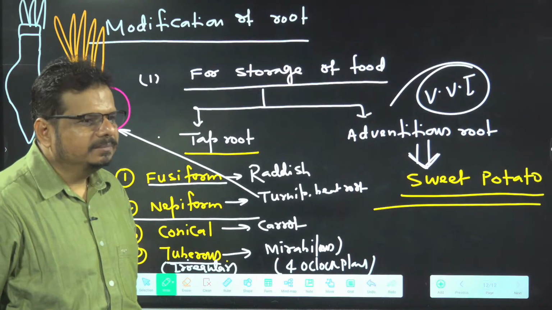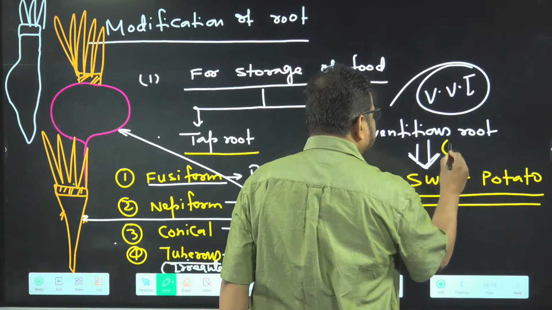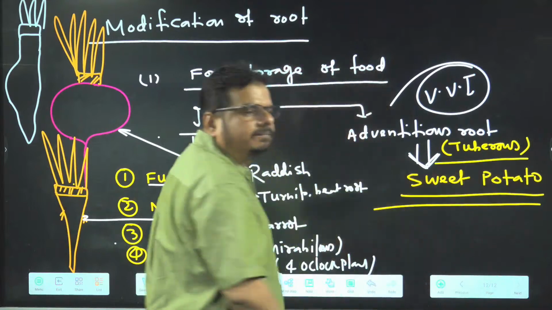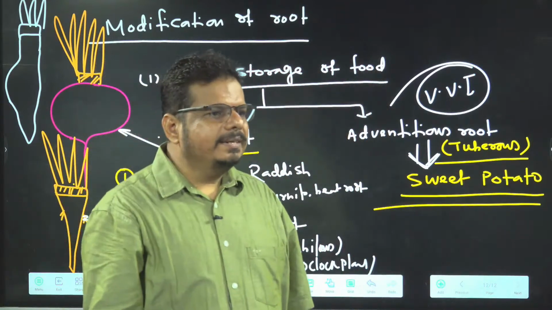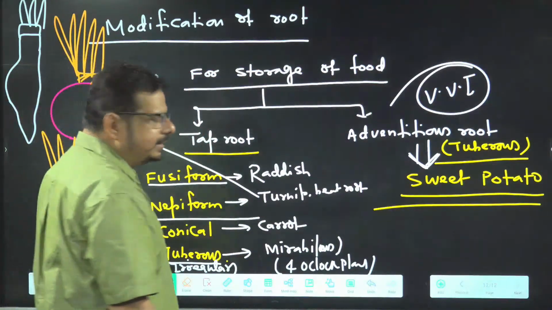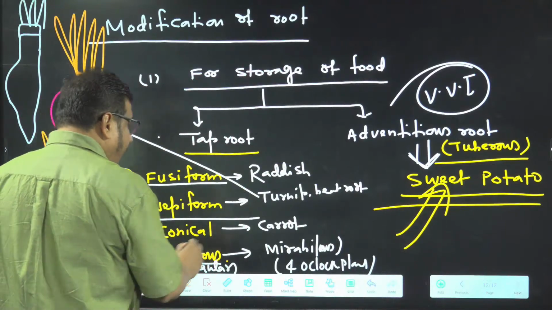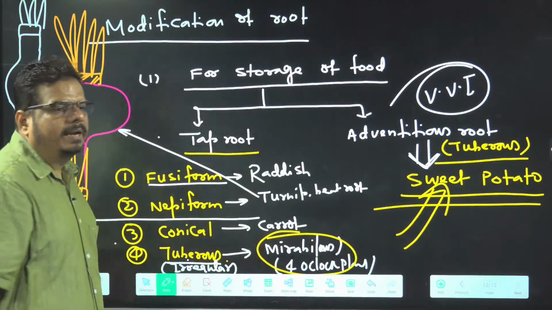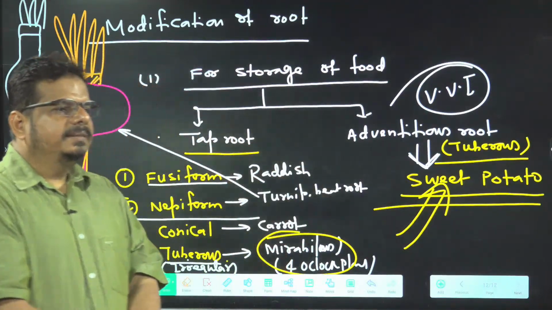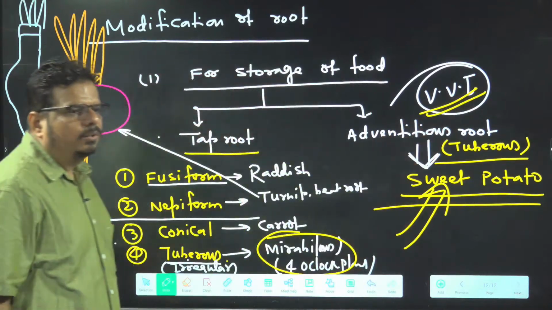Adventitious root. And which kind of adventitious root? Tuberous. So tuberous adventitious root is present in sweet potato, and tuberous taproot is present in the 4 o'clock plant, Mirabilis jalapa. Don't confuse this line. It is very, very important, don't forget it.